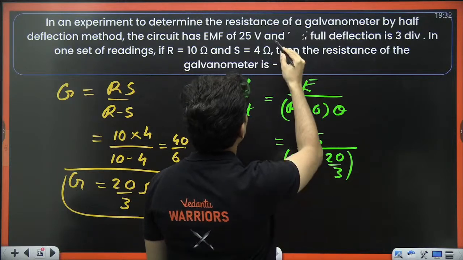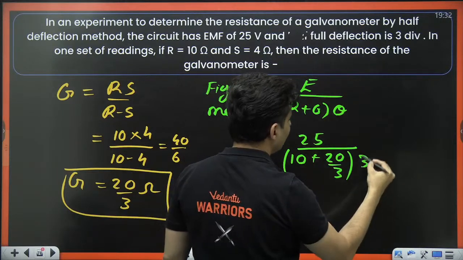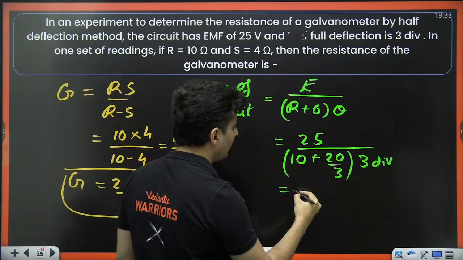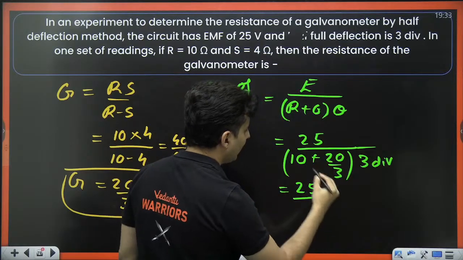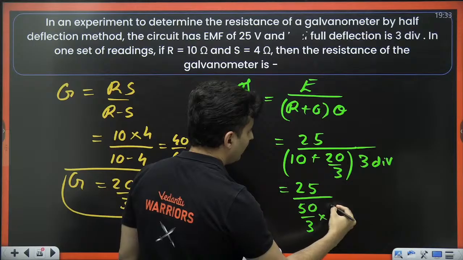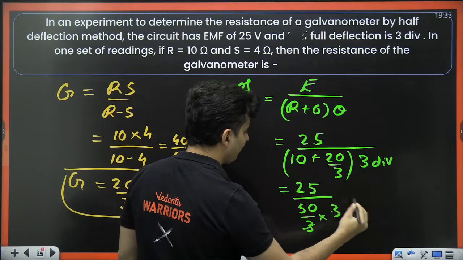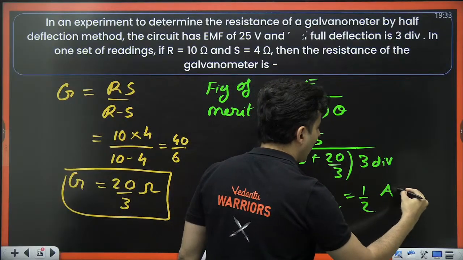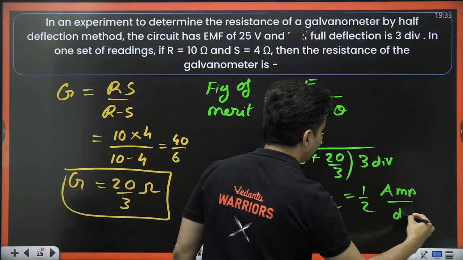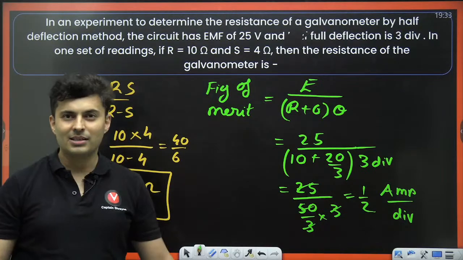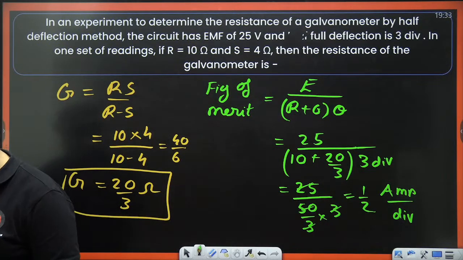What is theta? 3 divisions. So now solve this. 25 by 30 plus 20 is 50. 50 by 3 into 3. 3 cancels. This will become half. So half ampere per division. That is the figure of merit. It's like your sensitivity only. Great.